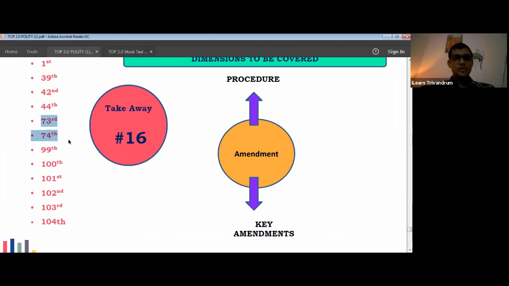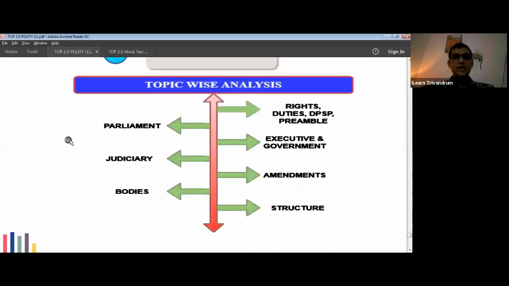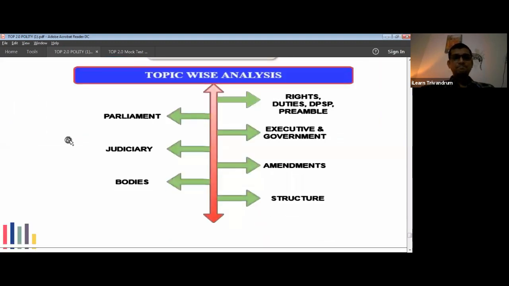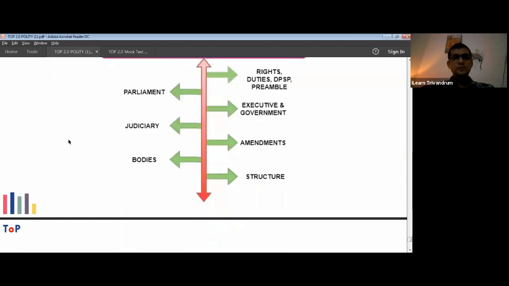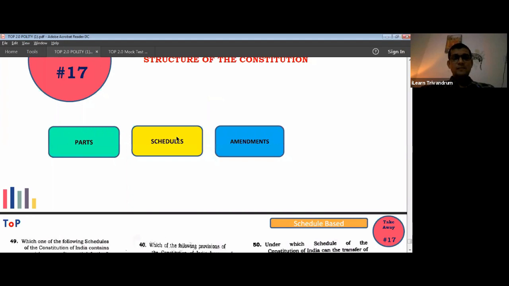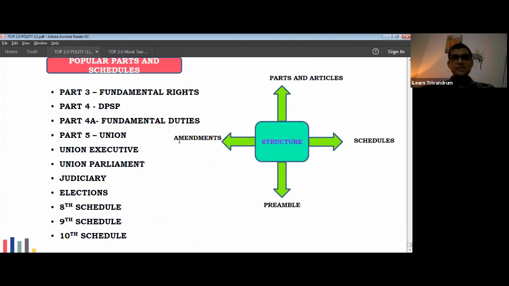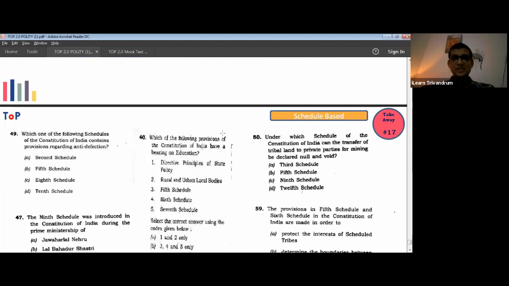All the schedules assume a lot of importance, not only in that area, but under the structure also. When we discussed structure under the parts and schedules and amendments, I wanted you to learn about all the important amendments and also the schedules. So please go through the schedules. There are a lot of questions previously asked about the schedules, and I want you to please focus on these.